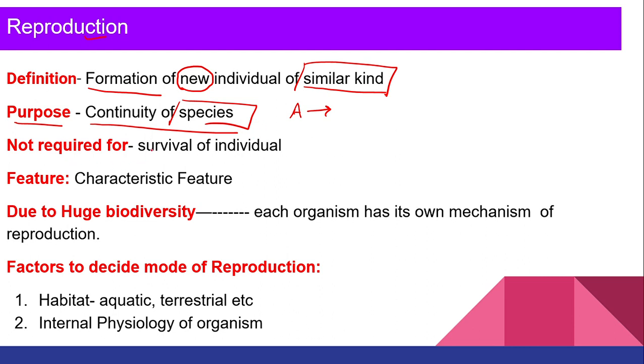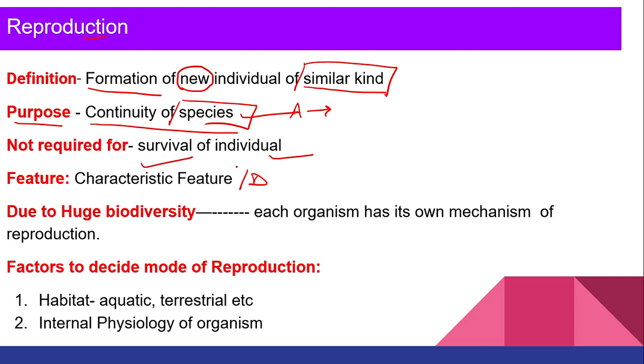Now it is not required for the survival of the individual. Can I say that if I won't do reproduction I'll die, or if you won't do reproduction you will die? Not like that, right? It is not essential for the survival of the individual. It is only essential for the continuity of the species. Is it a defining feature or a characteristic feature? It is a characteristic feature.